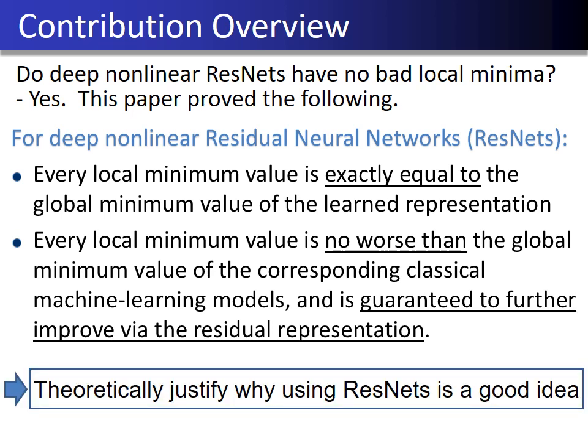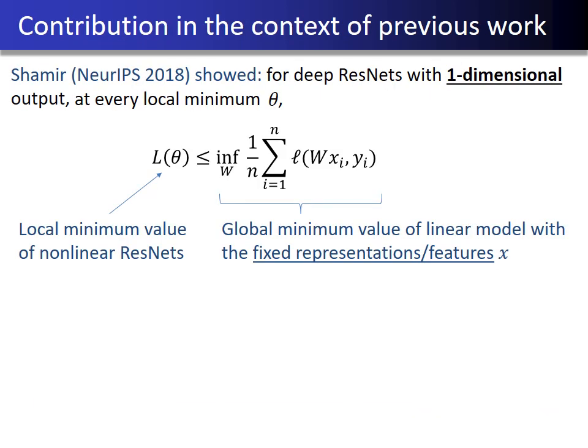These results theoretically justify why using ResNets is a good idea, and in particular, why it is better than classical convex machine learning models. The contribution of this paper can also be seen in the context of previous work. A previous paper shows that for ResNets with one-dimensional output, every local minimum value of ResNets is no worse than the global minimum value of linear models with fixed features. The previous paper in NeurIPS noted that generalizing this result to high-dimensional output is an important open problem.